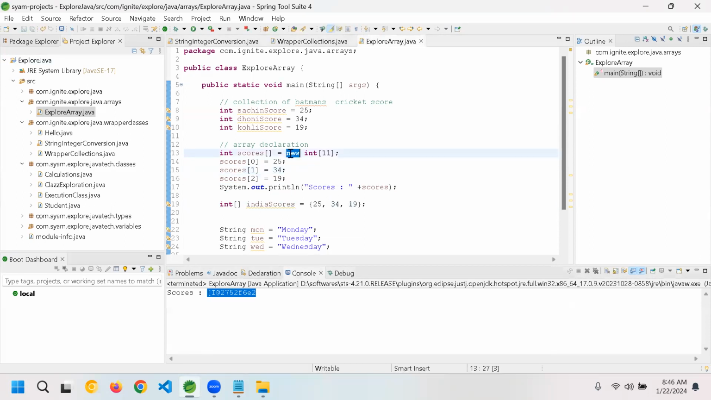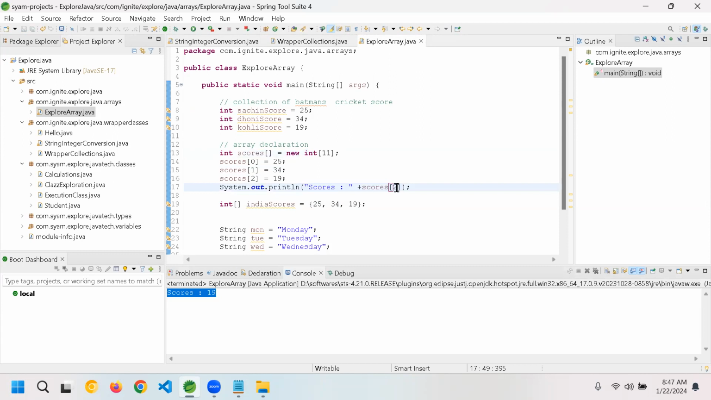The reason is it is an integer array, so it is stored in the heap. That's the reason it is not going to give you the values as they are. Now you can go here and ask for scores of, let's say, the second index, which will give you the score of Kohli. Now do you see there's a 19, so the value is stored inside, right? Can you see this one?